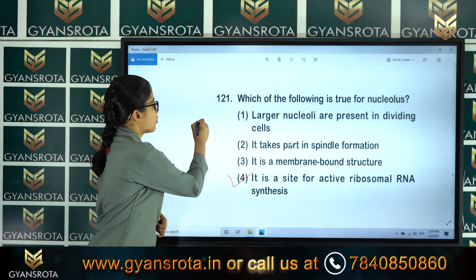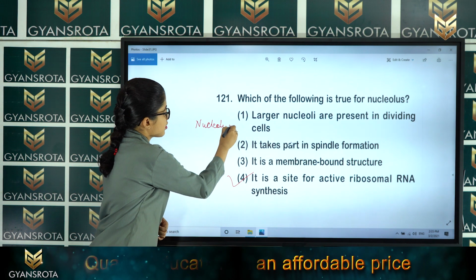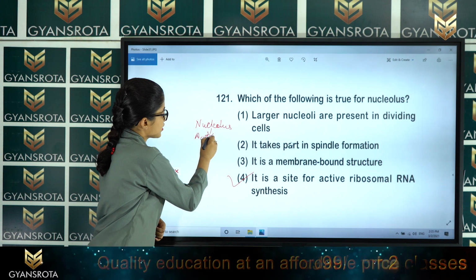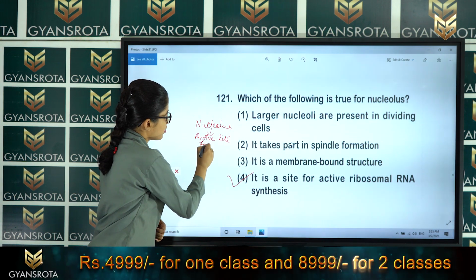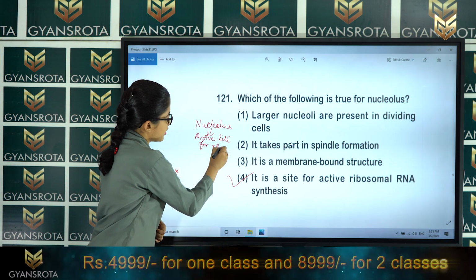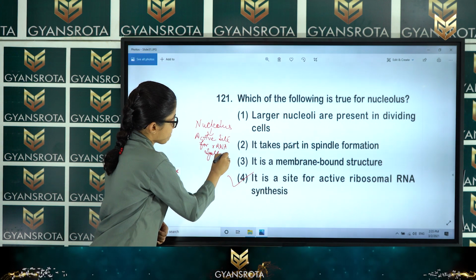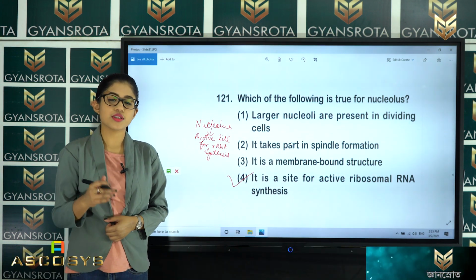That means nucleolus is an active site for rRNA synthesis. Alright, now let's move on to the next question.